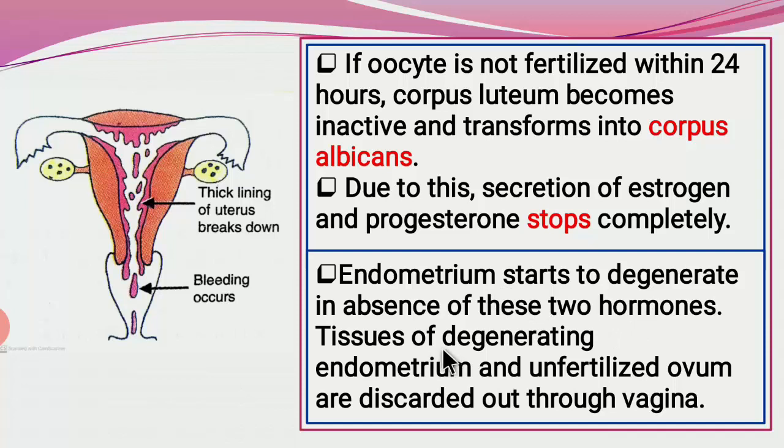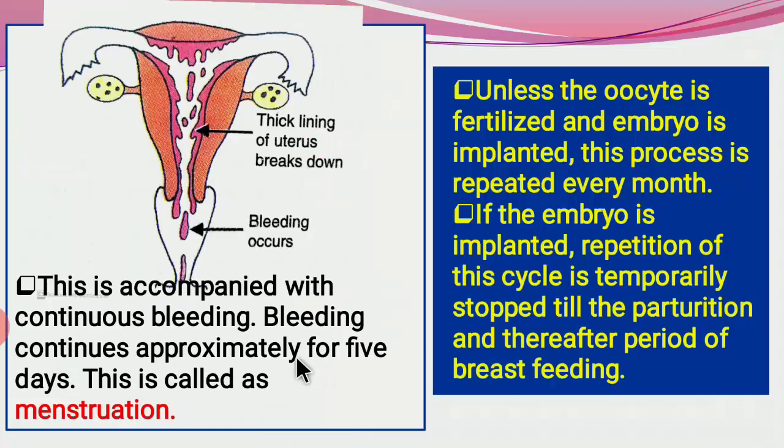Tissues of the degenerating endometrium and the unfertilized ovum are discarded out through the vagina in the form of blood. This is accompanied by continuous bleeding, which continues for approximately 5 days. This is called menstruation.